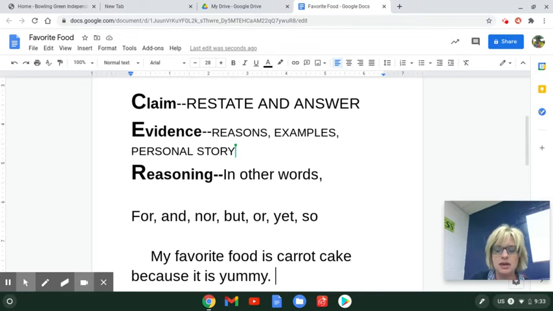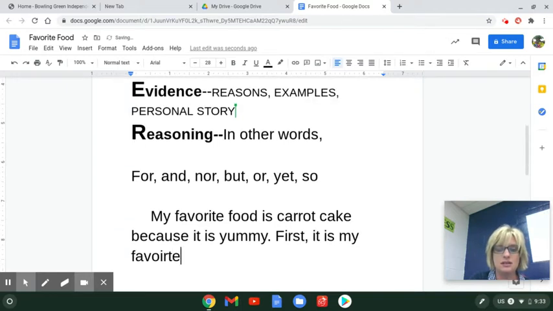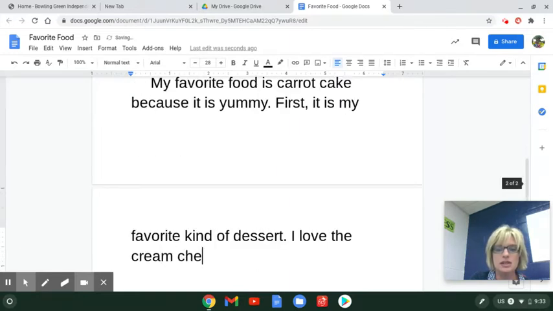So here we go. My favorite food is carrot cake because it is yummy. Now I'm going to use a transition word first. It is my favorite kind of dessert. I love the cream cheese icing.